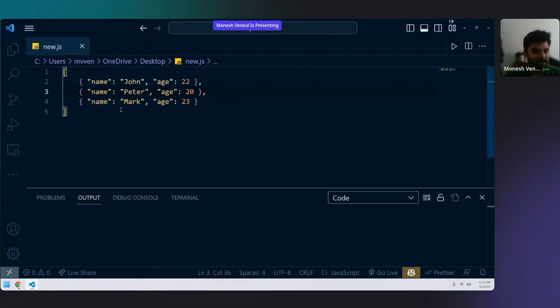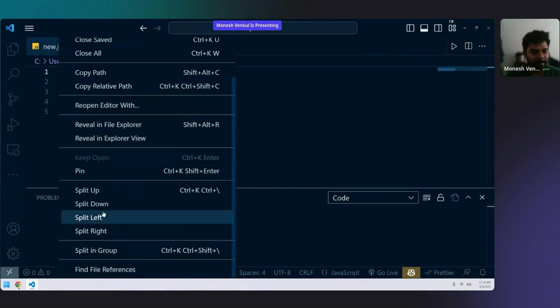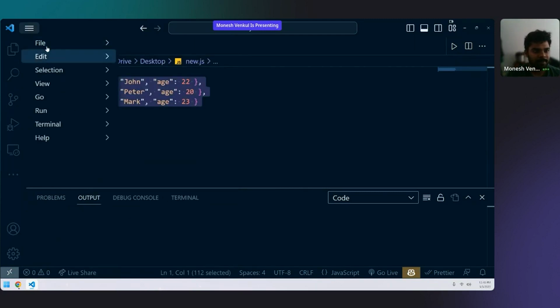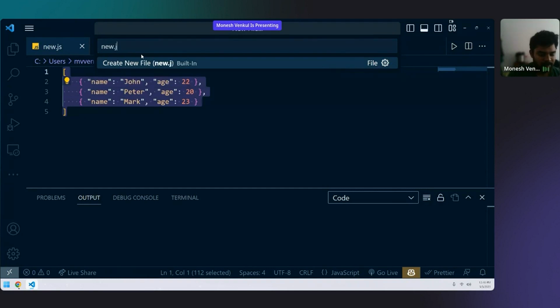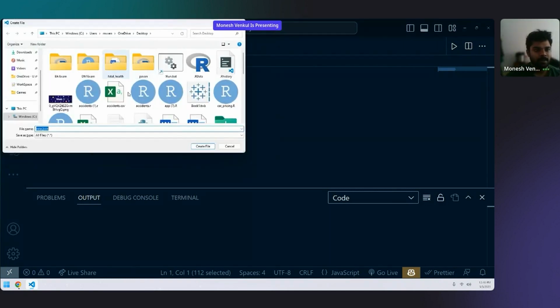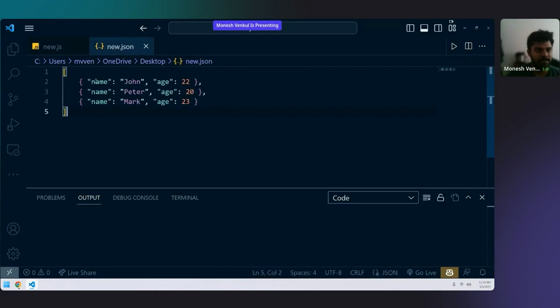Also, whenever you're trying to store a JSON, the file format is .json. I'll rename it. There's no option of rename. Okay. File, new file, new.json will be in my desktop. Yeah, you see there is a small difference here. The icon is different. The structure is different. Here also it says it is a JSON.